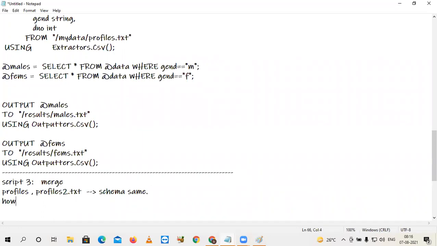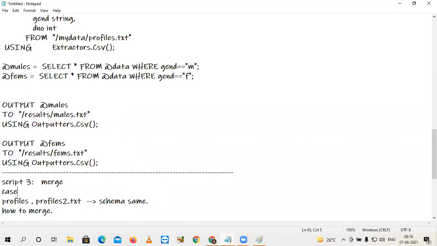In this case, how to merge? Let's talk about it as case number 1. Case 1 is there are multiple input files, but the schema is same. In the second case, we take multiple files, but the schema will be different. At that time, how to deal with that? What are the techniques we need to follow? We will see.